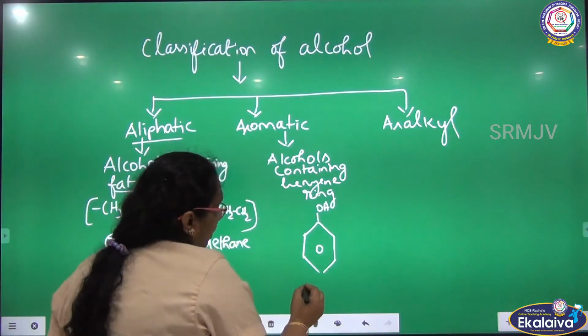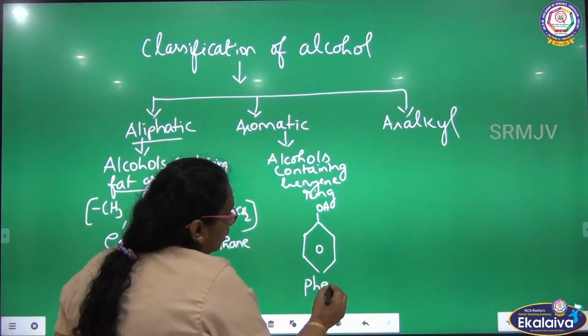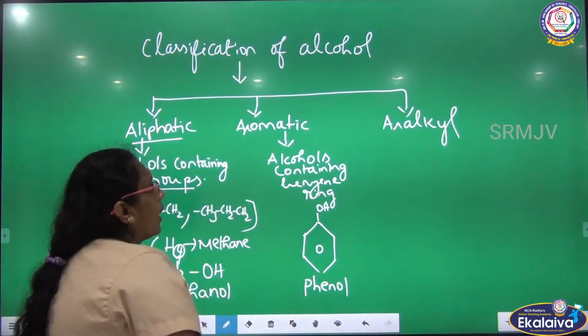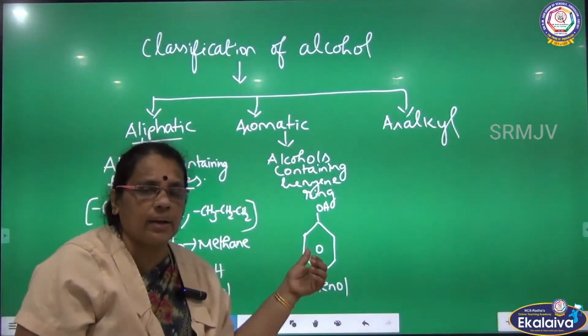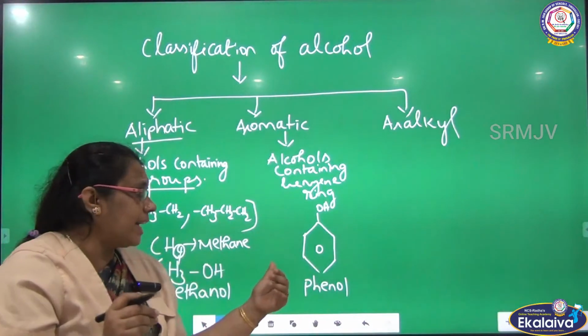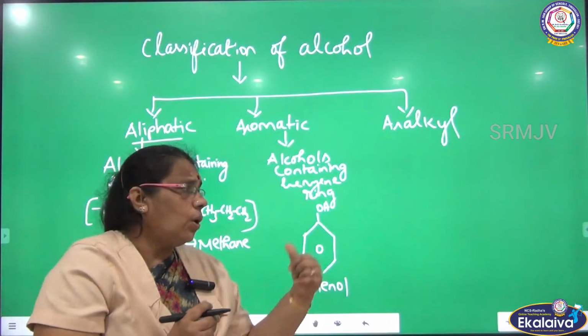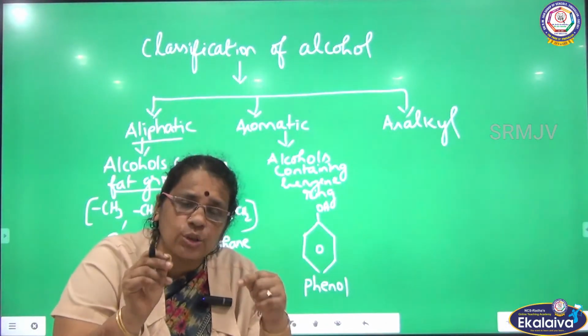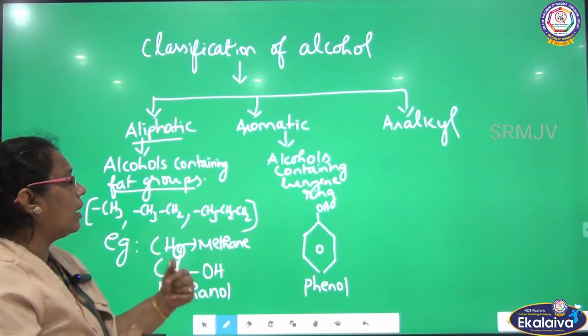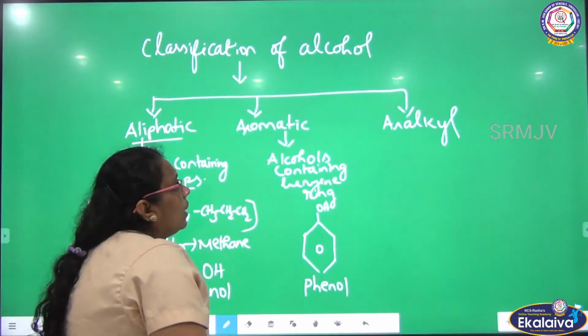I can call this compound phenol. So for aromatic alcohols, the OH group will be directly attached to the benzene ring. When the OH group is directly attached to the benzene ring, we can call it an aromatic alcohol. The very familiar example is phenol.